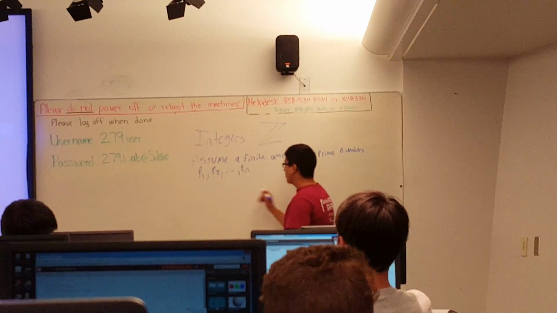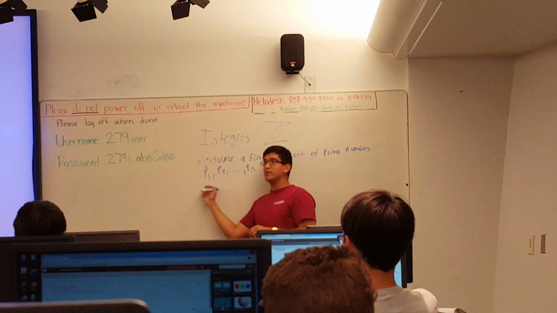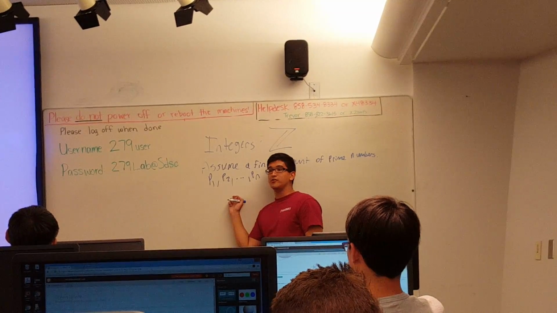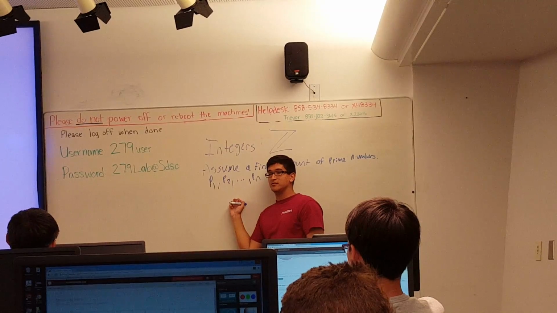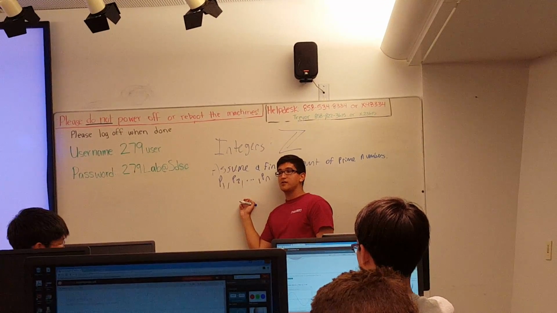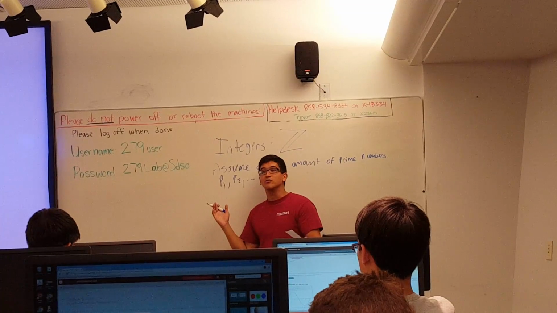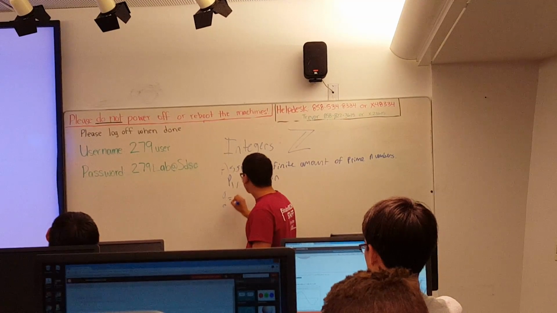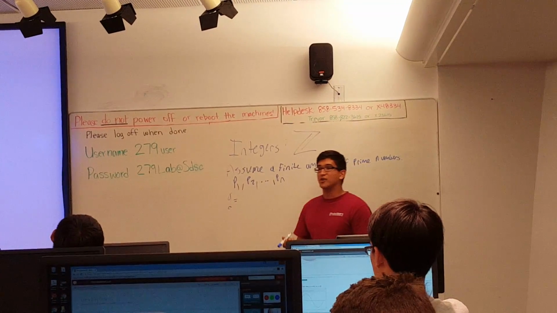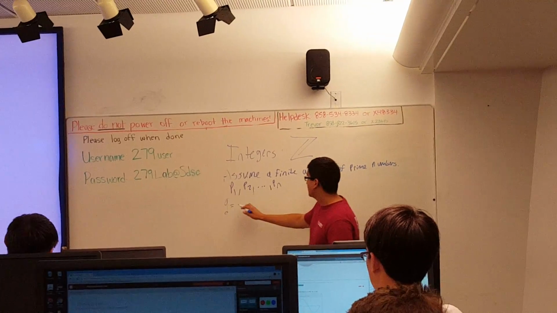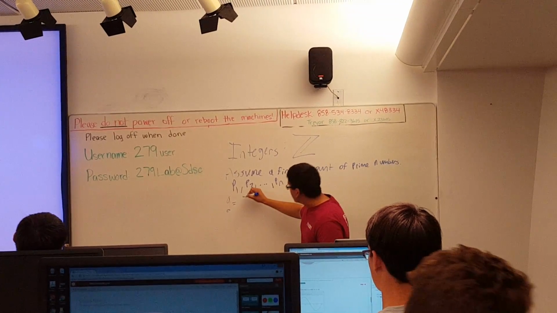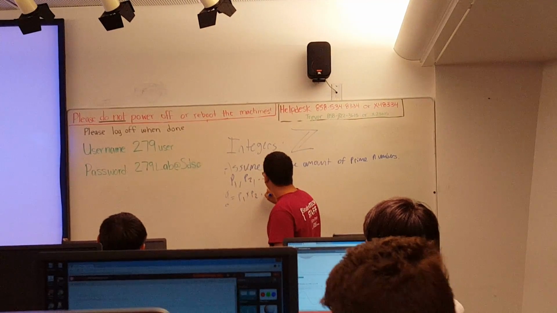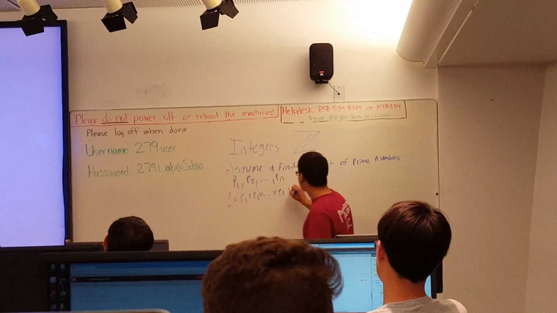Okay, so what can we construct with this finite amount of prime numbers? We can construct a new number, right? Is that allowed? Can we construct a new number? Okay. Let's just call it Q. It doesn't matter what; you can call it whatever you want. What I'm going to do is kind of tricky, but I hope you guys can get this. I'll explain it after I do it. We're going to let Q equal the product of the finite amount of prime numbers: P1 times P2 all the way up to times Pn, plus 1.